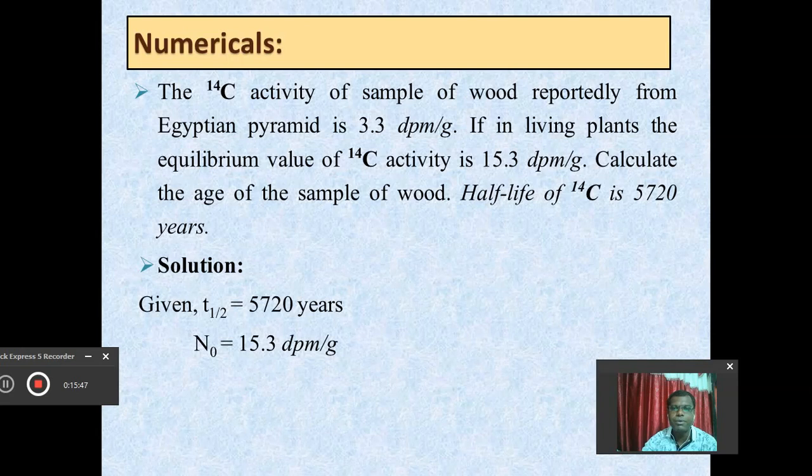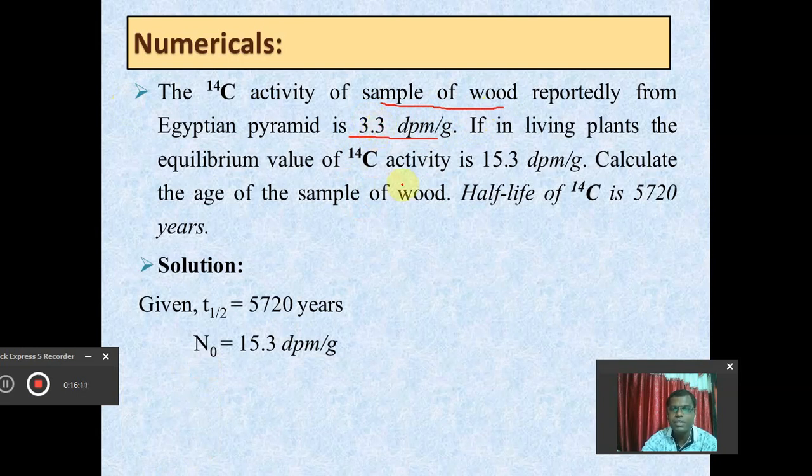Again you have been provided 15.3 and 3.3. This 3.3 is the activity of C14 in the sample of wood, in the specimen. So this is the value of, sorry, this is the value of Nt.